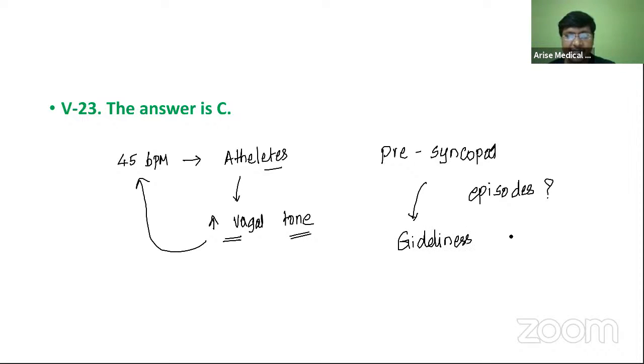So this giddiness is not present in this individual.